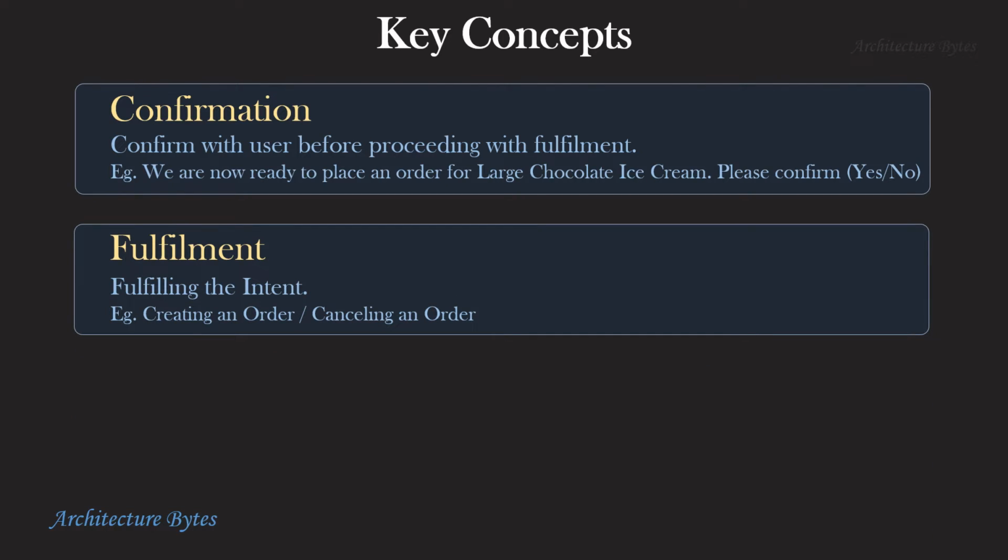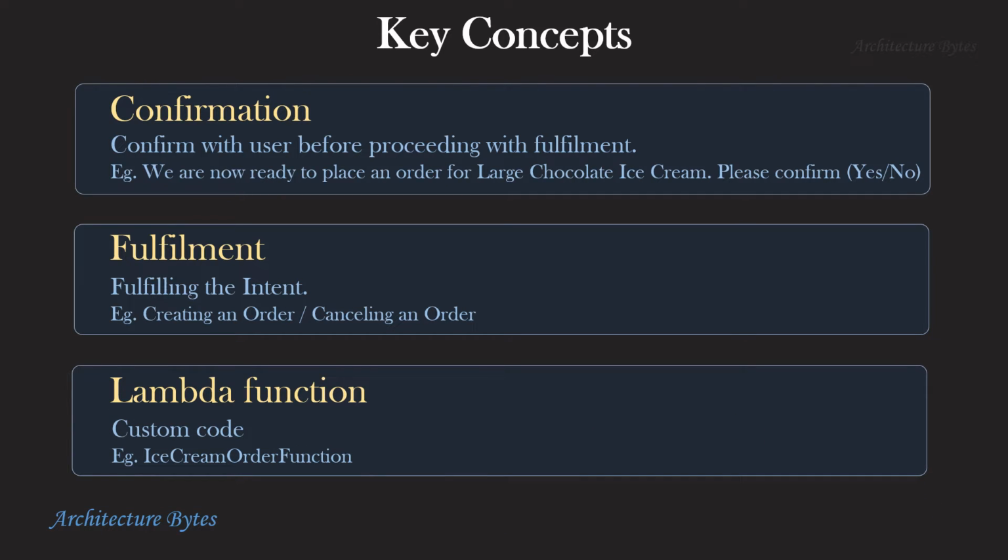Fulfillment. This is a step where we fulfill the intent. So creating an actual order or cancelling an order would be fulfillment. And we could do this in a Lambda function. If we want to write any custom code, we would do that in a Lambda function. The Lambda function can be configured with the chatbot to be invoked for fulfillment.